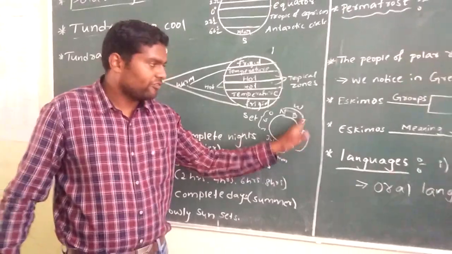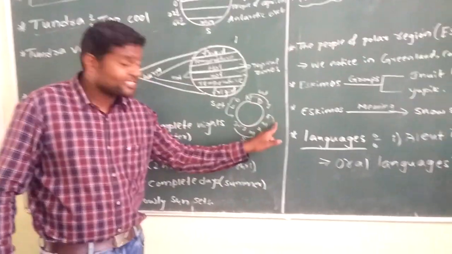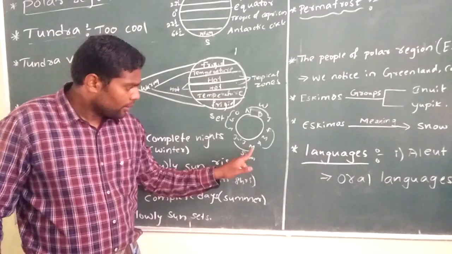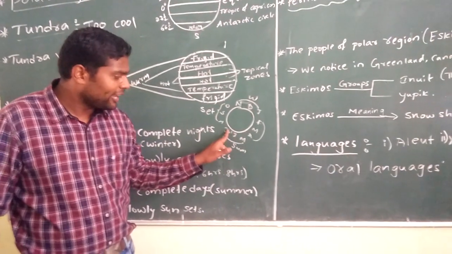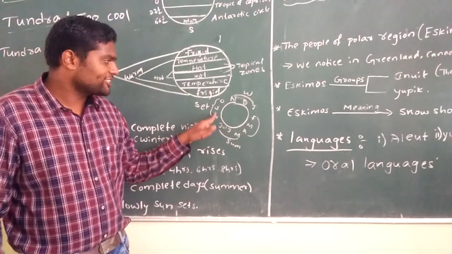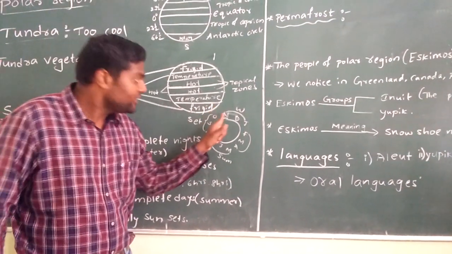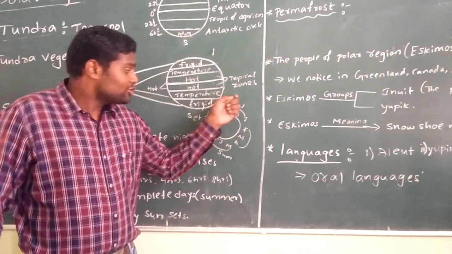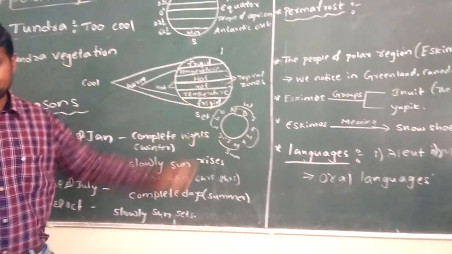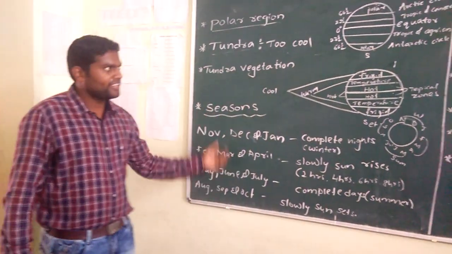November, December, January, winter, complete nights. February, March, April, slowly the sun is about to rise. May, June, July, summer season, complete days. Again August, September, October, slowly the sun is about to set. Again it is a cyclic process. Again November, December, January, winter. So it is a continuous process. So it is about the seasons of polar regions.